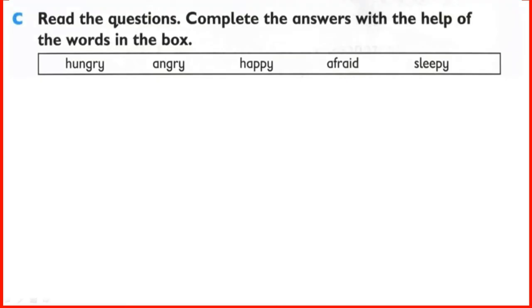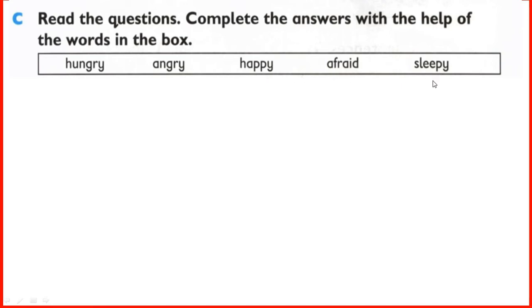Question C. Read the questions. Complete the answers with the help of the words in the box. Okay. Read again. Read the questions, complete the answers with the help of the words in the box. Yes, they are the words in the box: hungry, angry, happy, afraid, sleepy. Read all these words again: hungry, angry, happy, afraid, sleepy.